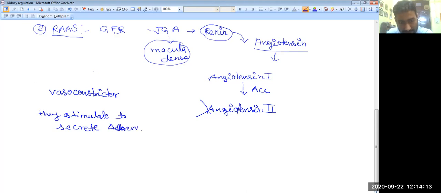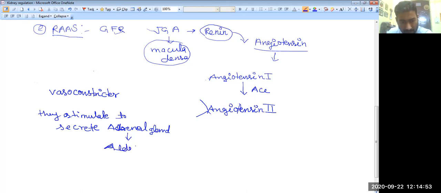We know the adrenal gland has two different regions: the adrenal cortex as well as the adrenal medulla. The adrenal cortex has three different regions: first the zona glomerulosa, then the zona fasciculata, and the zona reticularis. The zona glomerulosa secretes mineralocorticoids. Among the mineralocorticoids, the basic hormone is aldosterone. So angiotensin II stimulates the adrenal gland to secrete the aldosterone hormone.